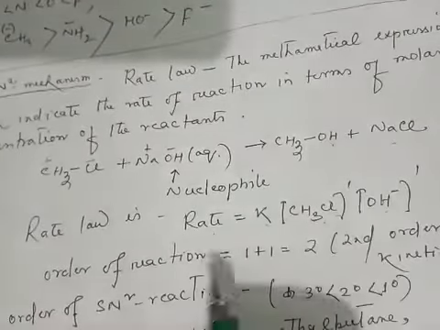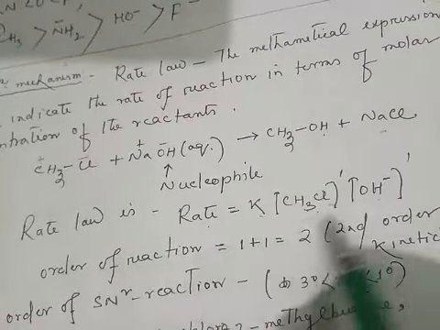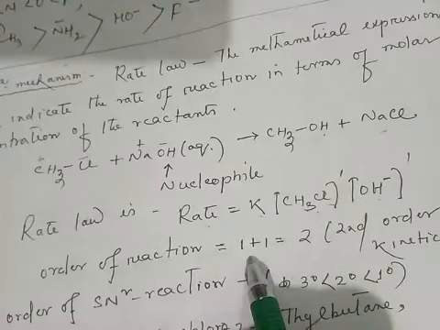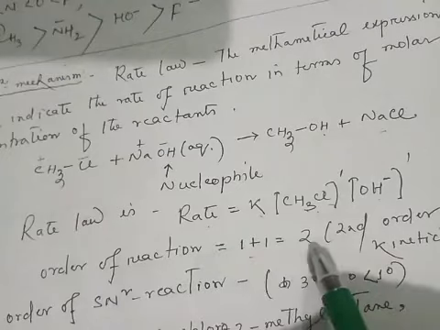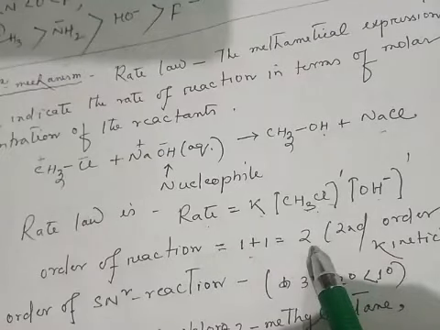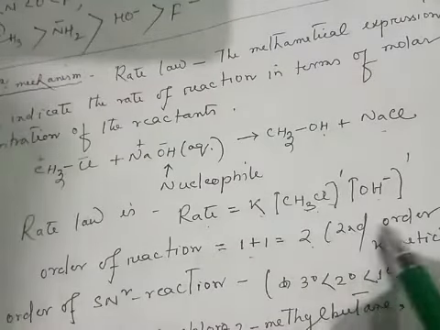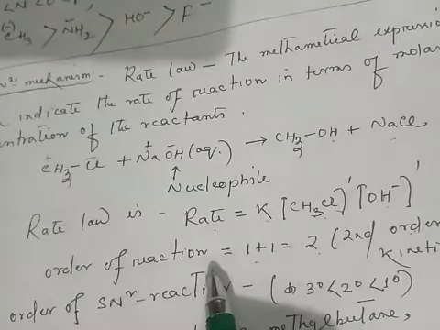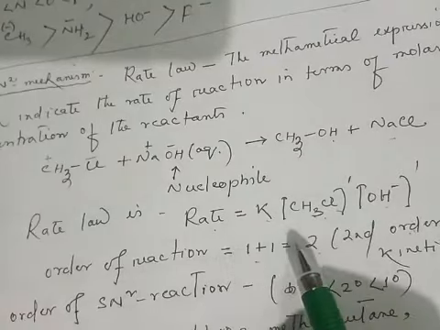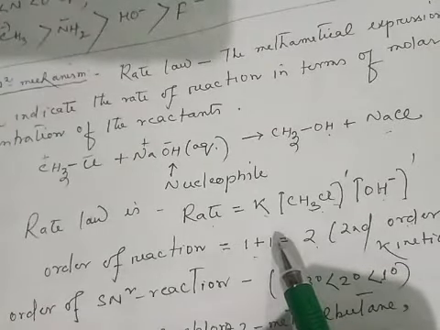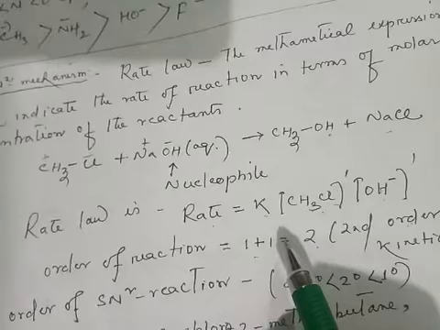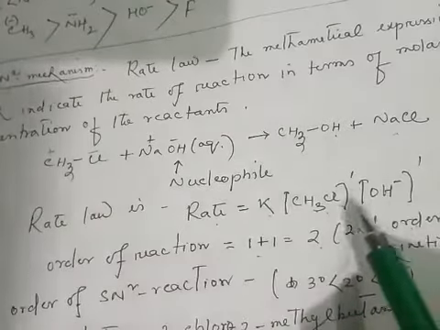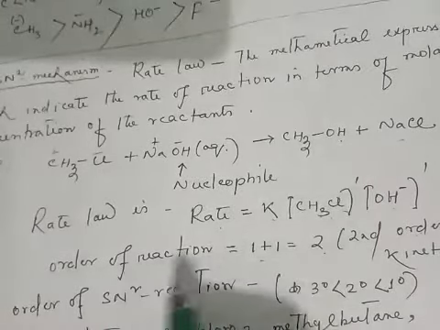And the order of reaction is the power of the concentration terms. Here the order is 2, so this reaction is called second order kinetics. The order is the sum of the powers to which the concentration terms are raised in the rate law of the reaction.